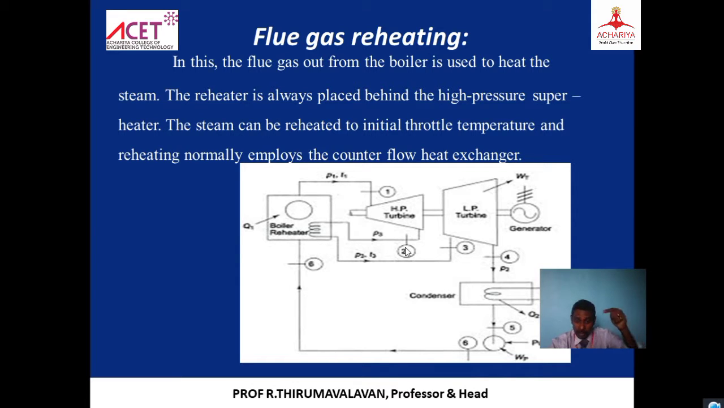from point 3 to 4 the steam comes out and goes directly to the condenser. Here we are not sending it to the condenser. That wet steam is taken back to the boiler again, where it is reheated. So how is it reheated? By using the flue gases.